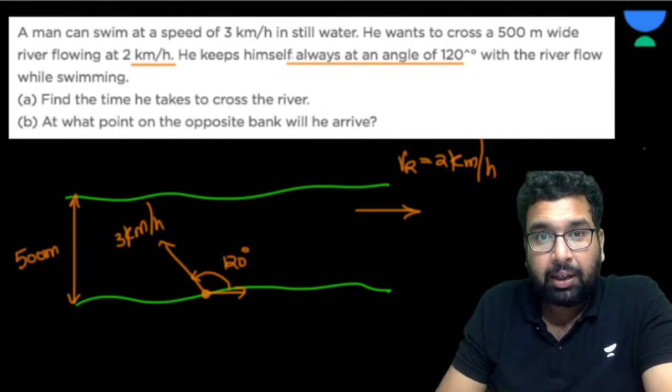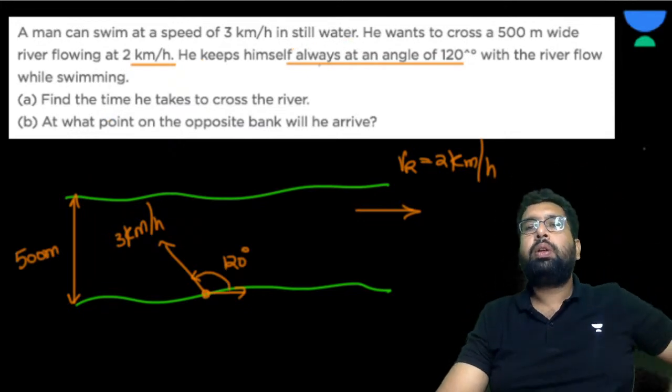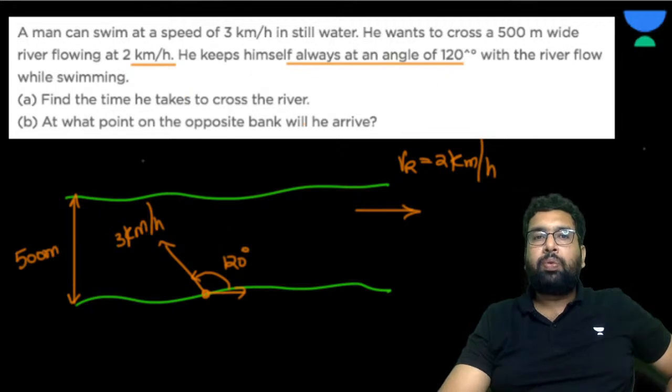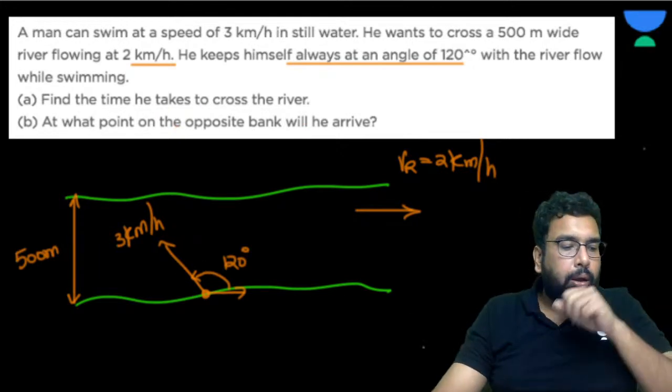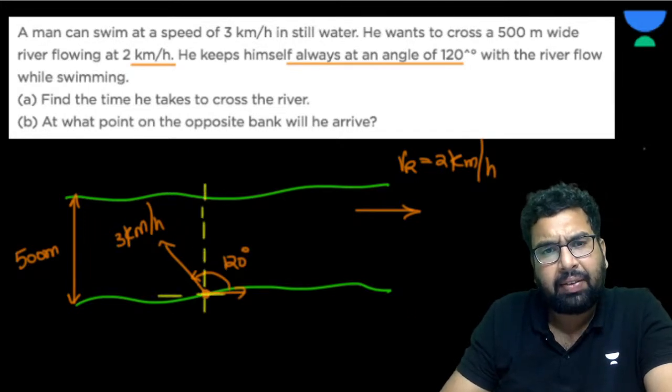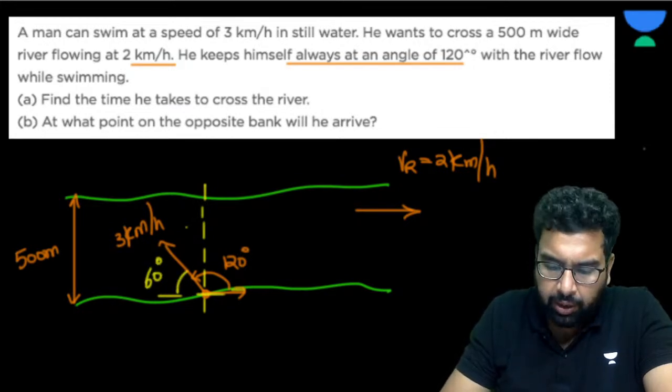A man can swim at a speed of 3 km per hour in still water. He wants to cross a 500-meter wide river flowing at 2 km per hour. He keeps himself always at an angle of 120 degree with the river flow while swimming. Find the time taken. So this is 120 in this direction. Now if this is 120, I can take the angle off the vertical axis. I can take the angle anywhere I want. So this is going to be 60. You can take this 30 also, whatever you like.